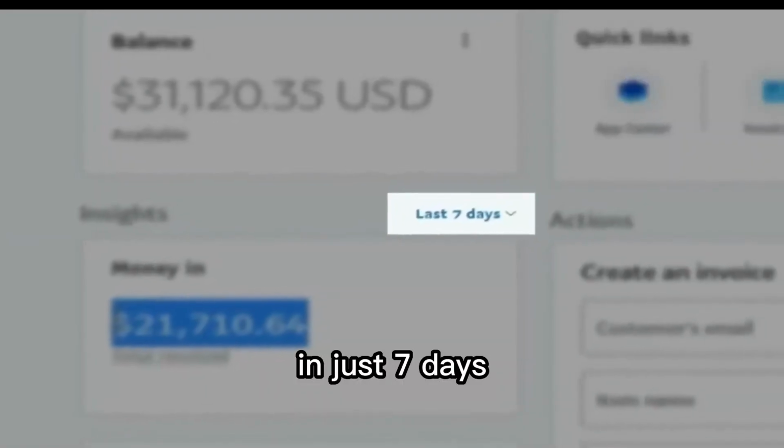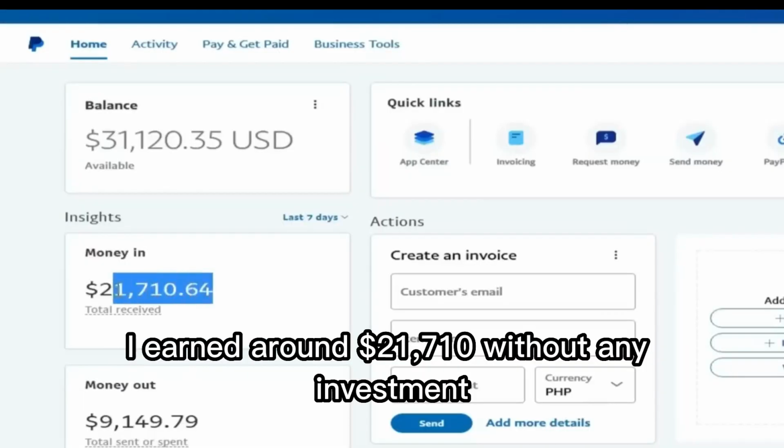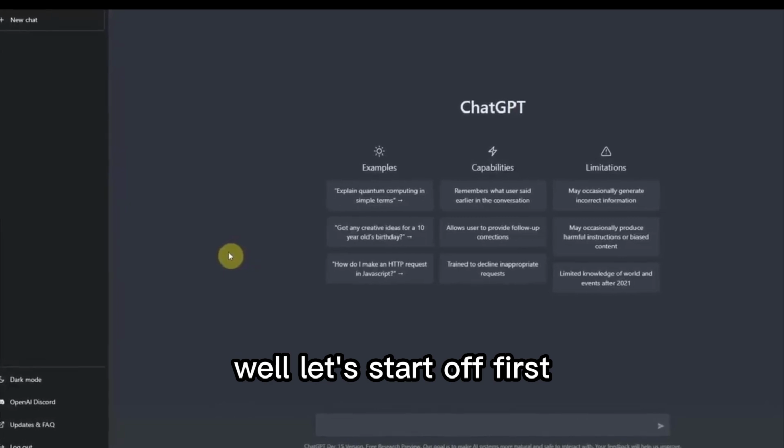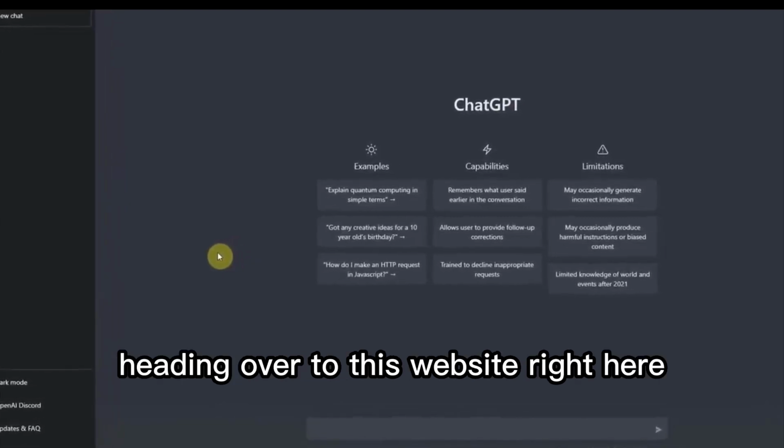In just 7 days, I earned around $21,710 without any investment, using an awesome tool called ChatGPT. You think I'm joking? Well, let's start off first, heading over to this website right here, which I'll link below.